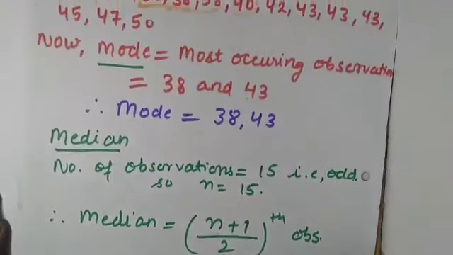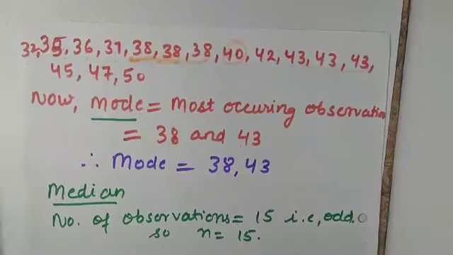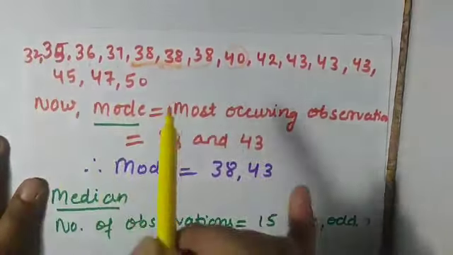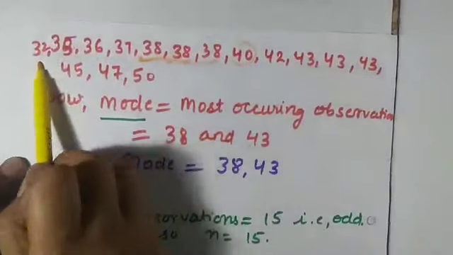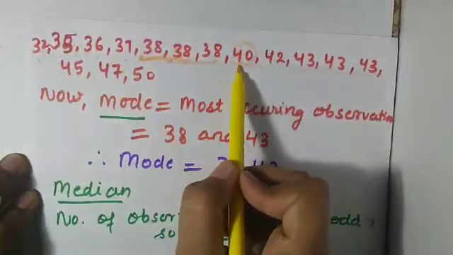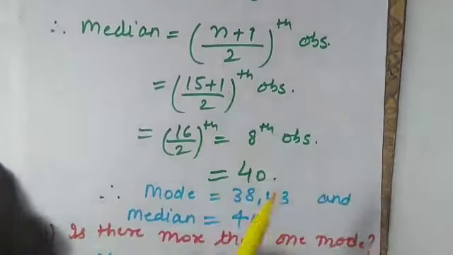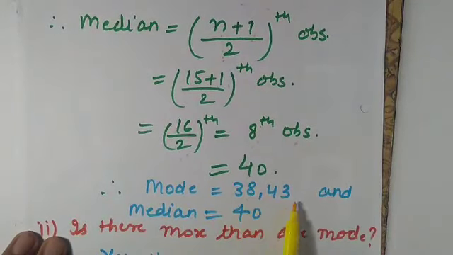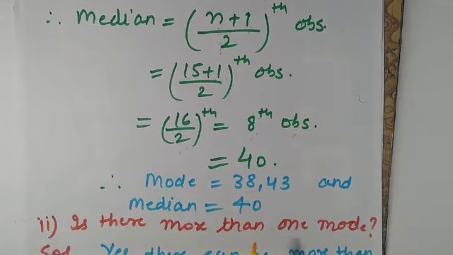And we have to count from the data which is arranged in ascending order. So the 8th observation is 40 in this case. So our median is 40. Therefore, the mode we have calculated as 38 and 43, and the median is 40.